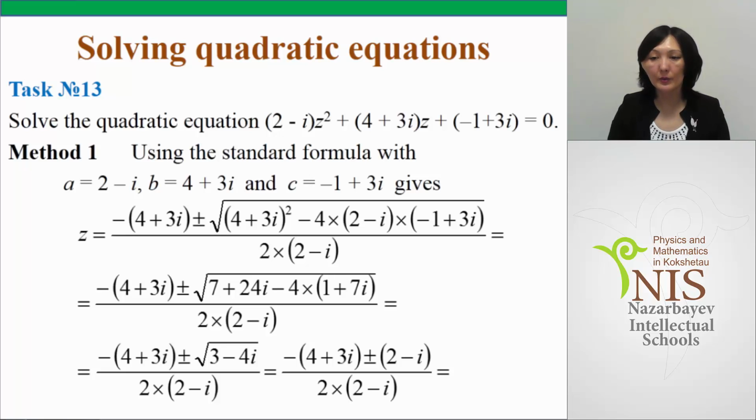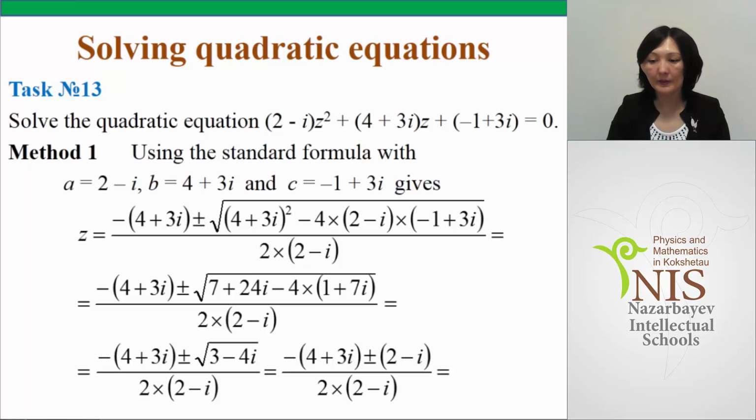Using the standard formula, we get a is equal to 2 minus i, b is 4 plus 3i, and c is minus 1 plus 3i. Using the formula, we get minus (4 plus 3i) plus minus square root of the complicated expression, which you can see on the slide, b squared minus 4ac, divided by 2 multiplied by (2 minus i), the first coefficient.